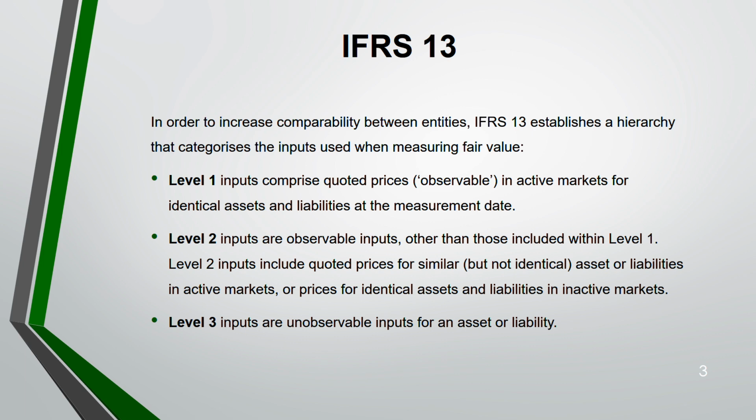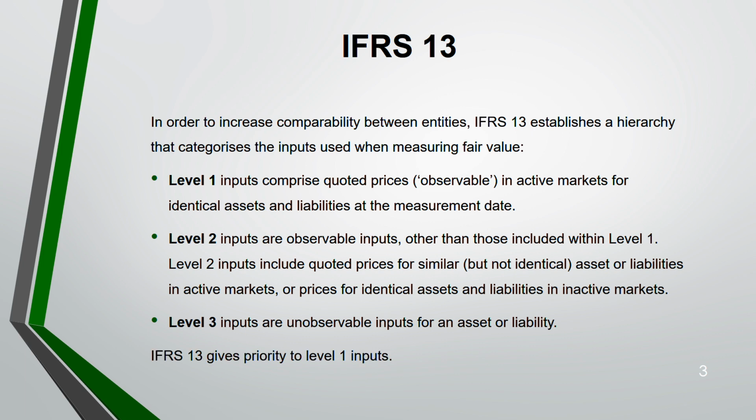Level 2. Level 2, you might not get identical, but you get similar prices. So when you get similar prices, you have to adjust the price a little bit. Both for assets or liabilities. And also the prices for identical assets and liabilities where there is not an active market. Level 3, where there are no inputs for you to rely on. That means you have to estimate here in this level.